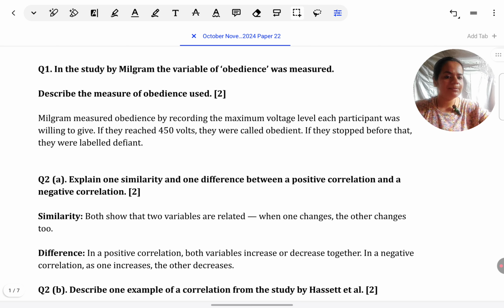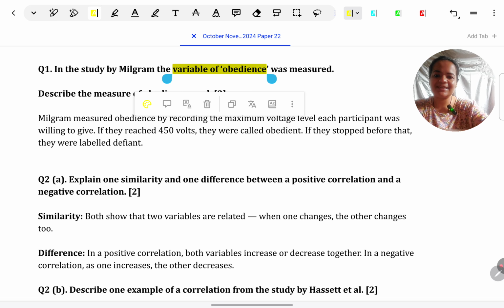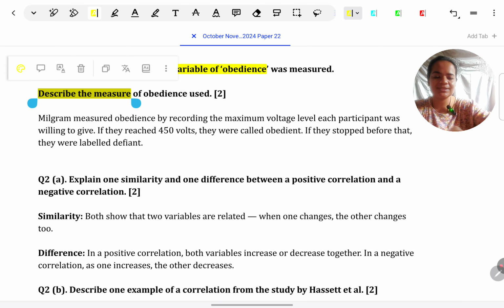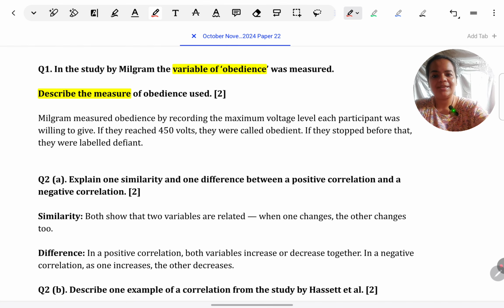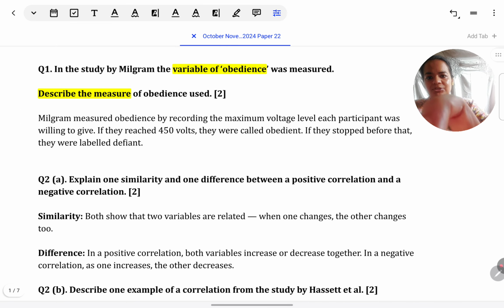I'm making it a 3-part lesson series to keep the lessons, the videos brief. In the first part, I am going to go over the questions that mostly come from core studies, the shorter questions. So this is variant 2 and let's begin. In the study by Milgram, the variable of obedience was measured. Describe the measure of obedience used.